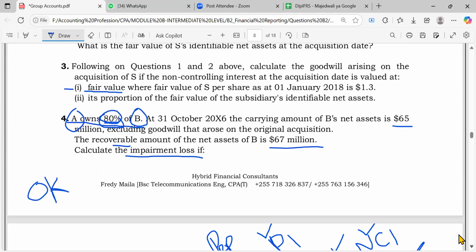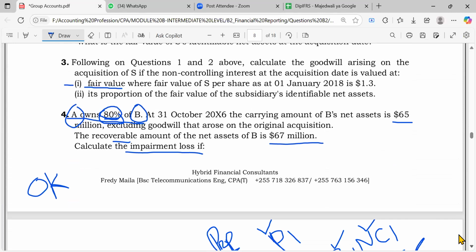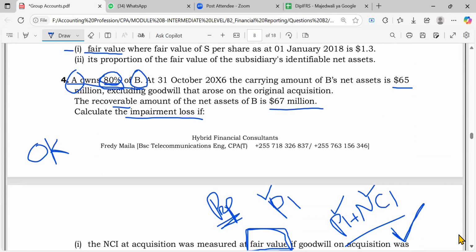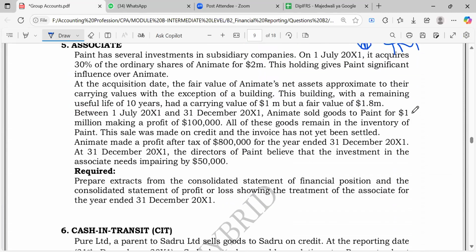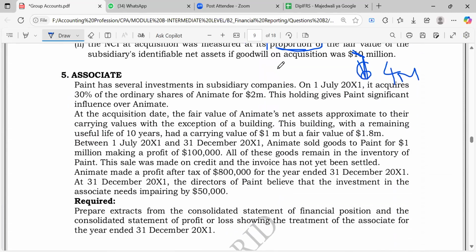I was thinking of something. There's that issue of cash in transit and goods in transit. I want you to go through this, do this question. Ah, you've gone.